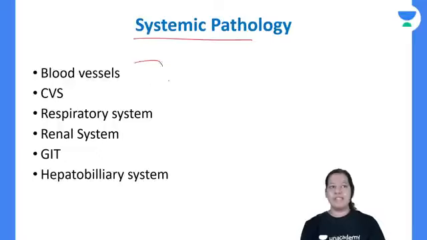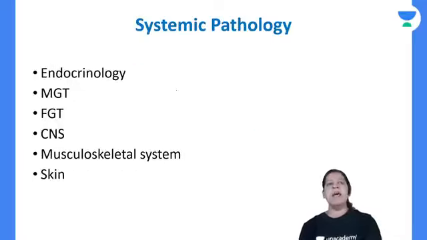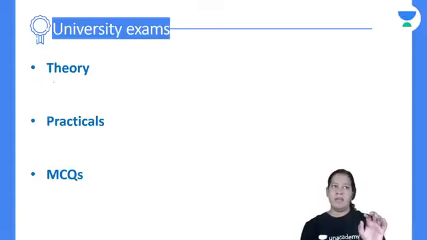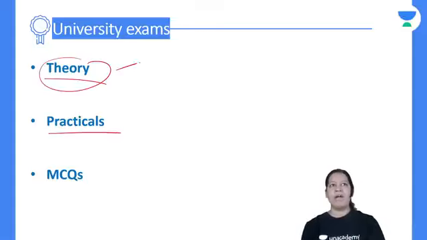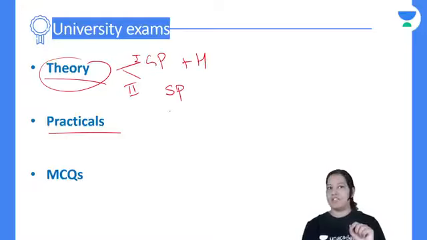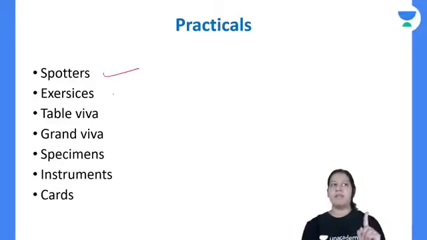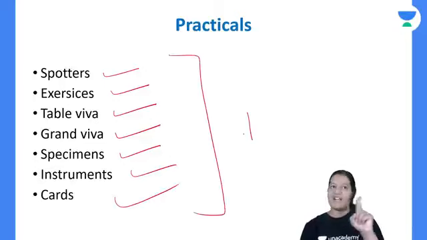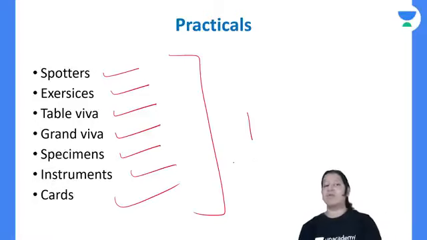From systemic pathology, these are the 6 systems you have to cover from Robbins, and these are the 6 systems you can read from review books if you don't have time. So that is my suggestion or advice to you. And in theory and practicals, in theory you have paper 1 and paper 2, you already know. Paper 1 includes general pathology and hematology. Paper 2 includes systemic pathology, right? In practicals, we have spotters, exercises, table viva, grand viva, specimens, instrument cards. I will take one lecture on all of these, don't worry. So if you follow my lectures, you will get good marks in your practicals also along with theory.